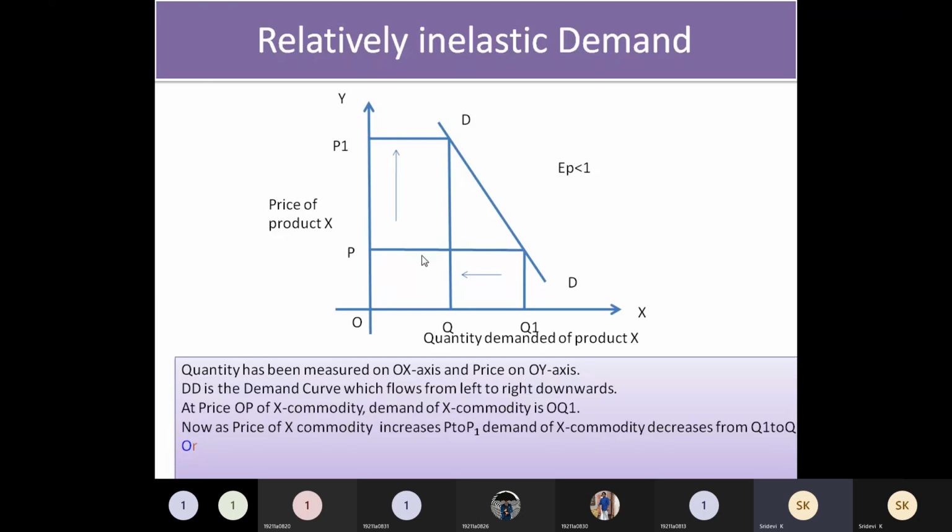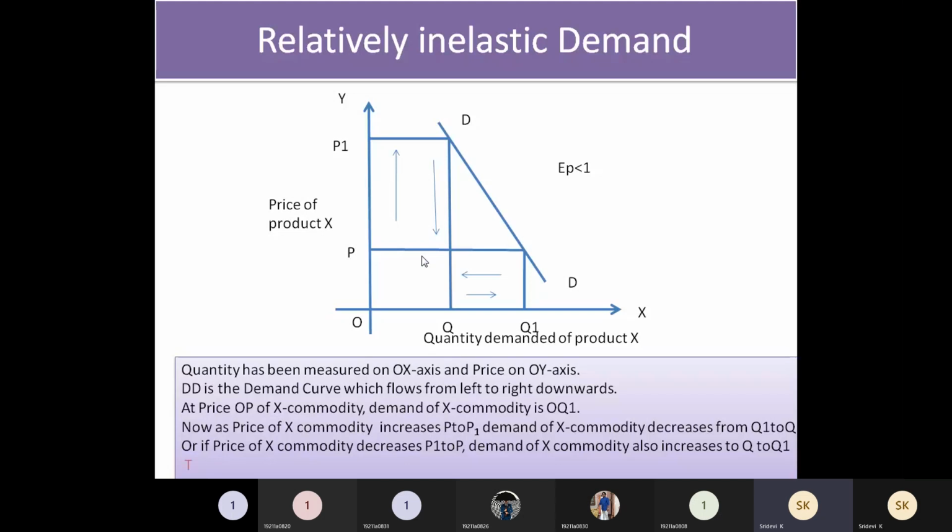And if the price is decreasing from P1 to P, in reverse manner the demand for the product X will be increasing from Q to Q1. Same, you represent it with the arrows. P1 to P and Q to Q1. This is how it is going to flow.